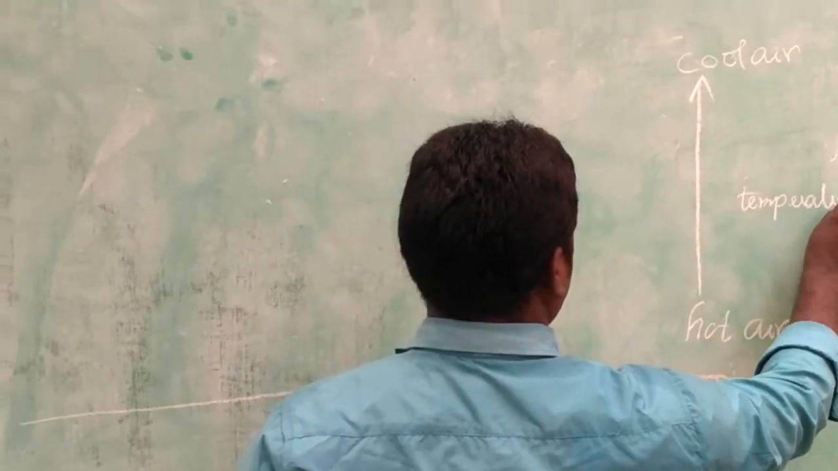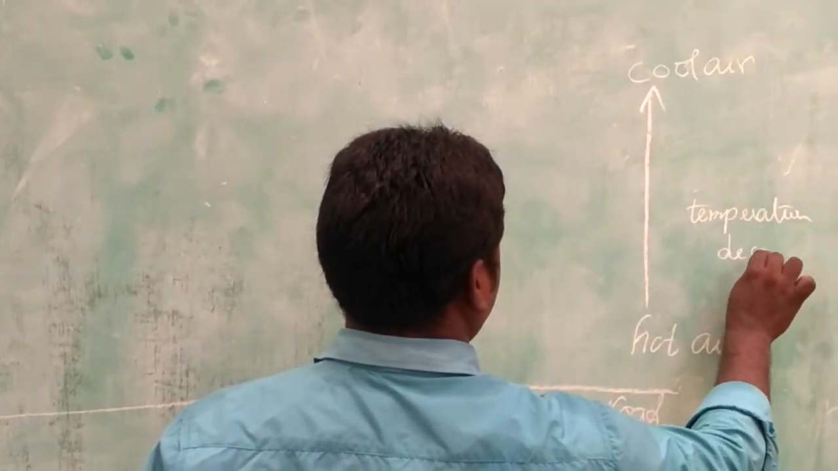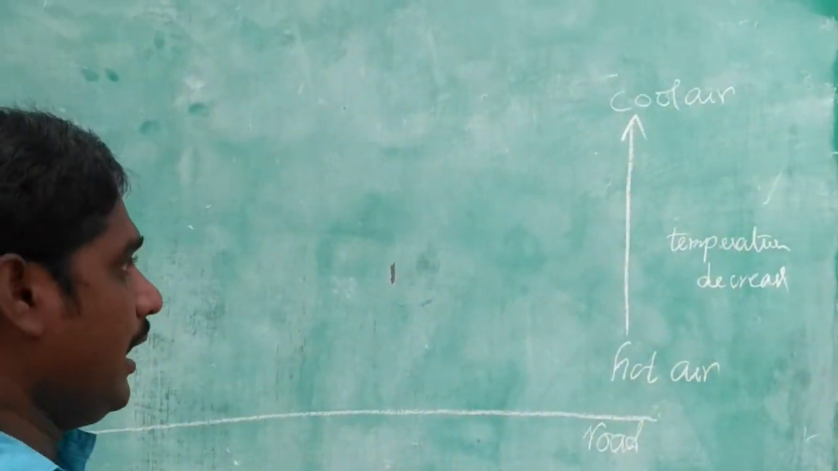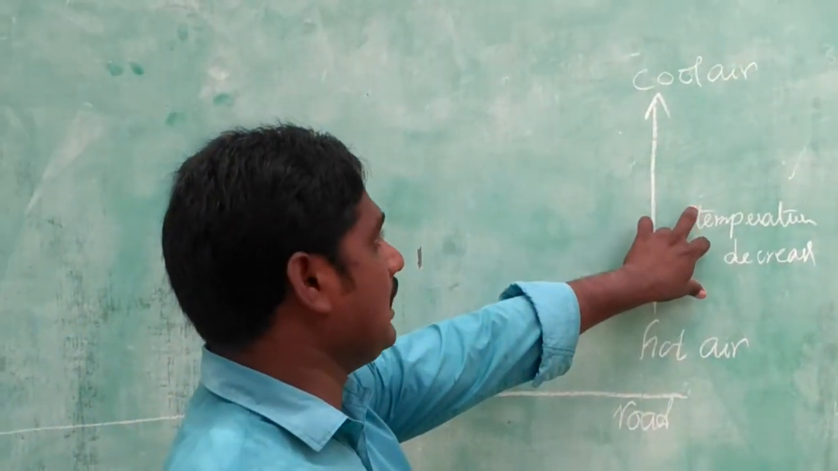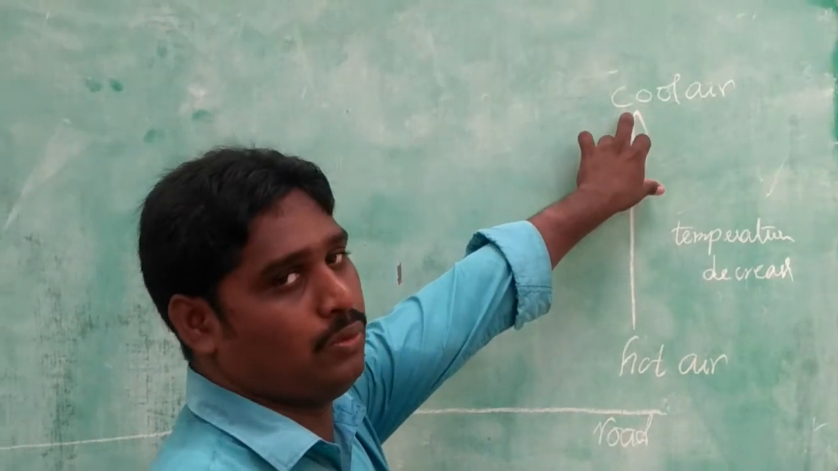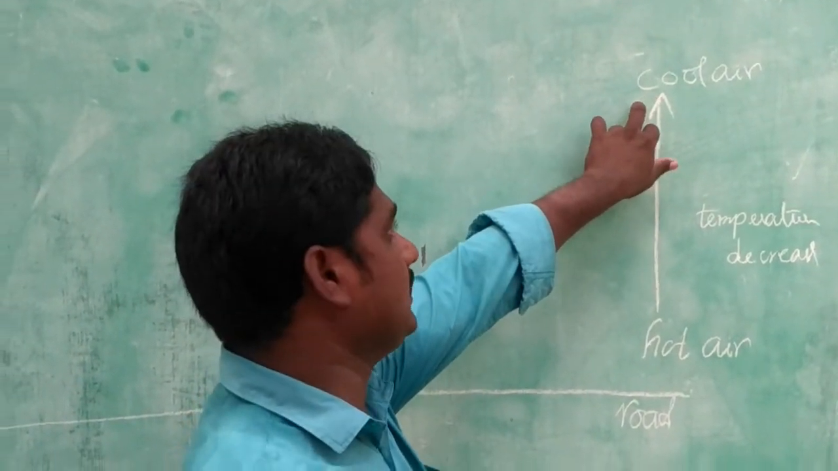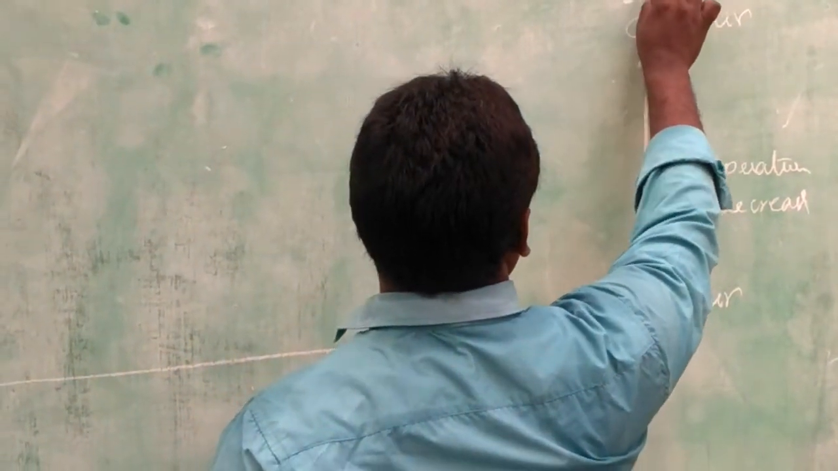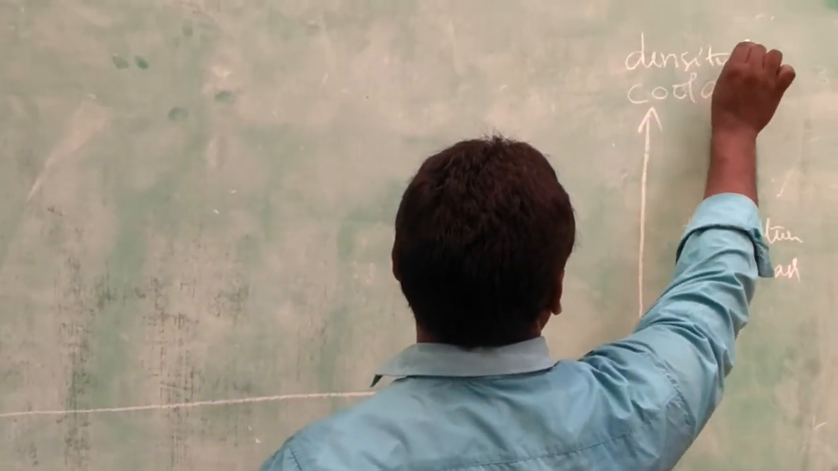Temperature decreases as we go to a high level. That is, as temperature decreases, the air becomes cool. Cool air means an increase in the density of air. The density of air increases.